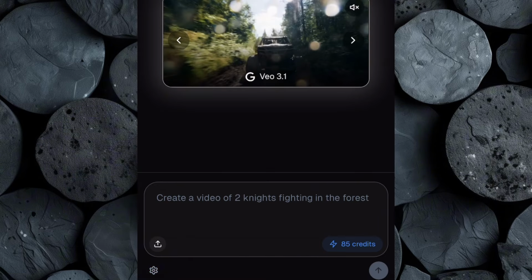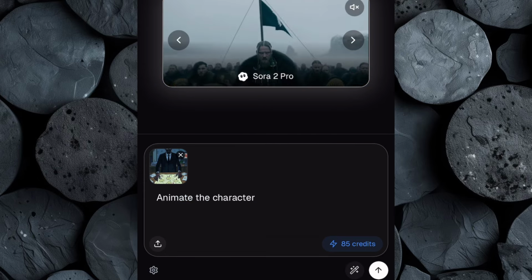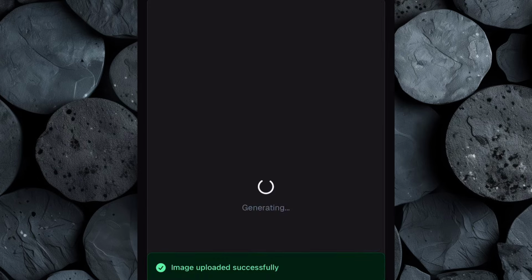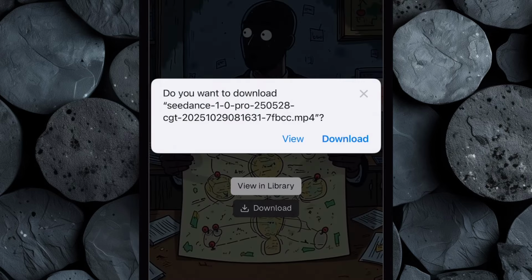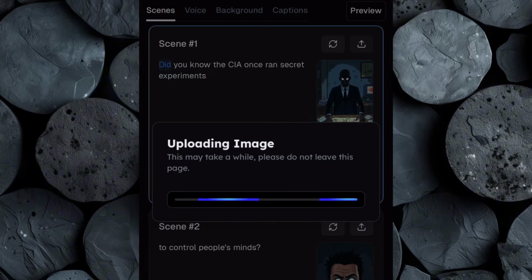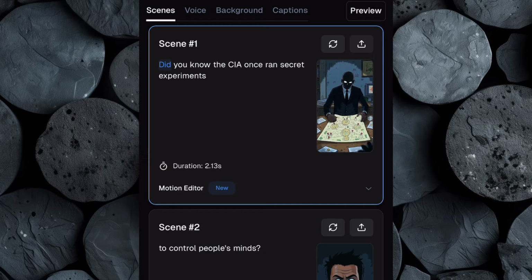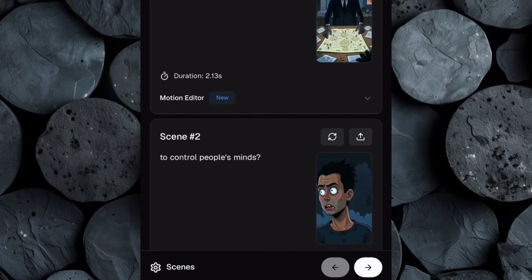When that's done, upload the image you saved and enter a simple prompt like "animate the character." Click Generate, and the AI will start animating your scene. Once the animation is complete, download the video to your device. Go back to your scary story project and replace the still image with the new animated video. Repeat the same process for the rest of your scenes until your entire scenes have been animated.